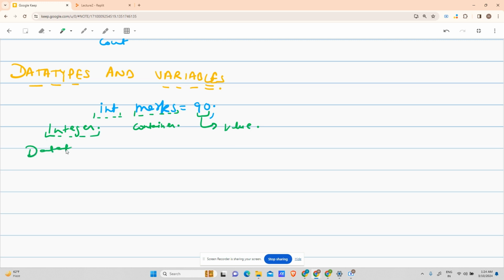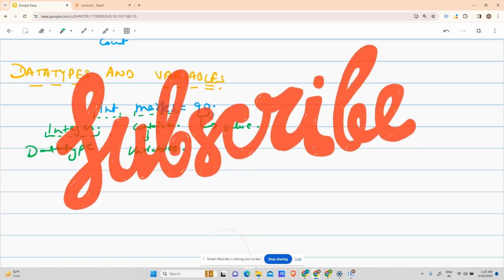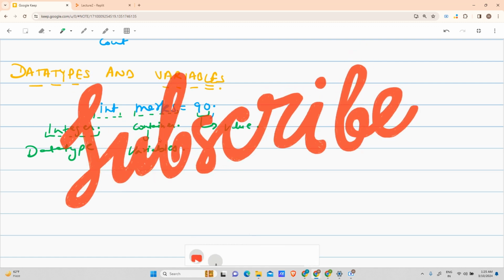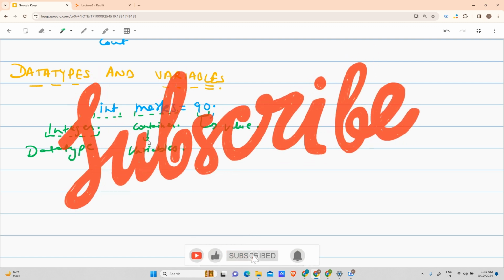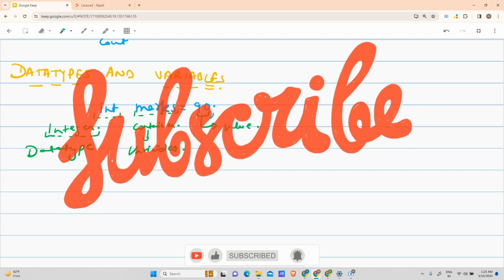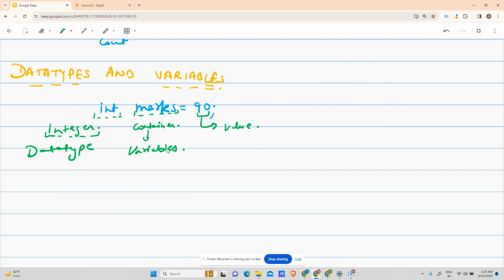You see that it is very simple to understand. Integer in short form in C++ is written as int, and this int is a data type. That's all. Nothing else is a data type. This container has a fancy name called variable. Nothing else. This container has a sweet name, variable. I don't know why they don't mention container, why they mention variable. Maybe variable struck them first, right? This is the whole journey of data types and variables. We will dive deep into it, and you need not be scared about it because this is a very easy topic, right?